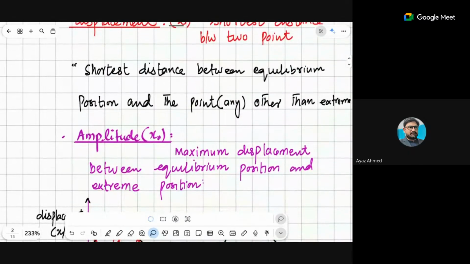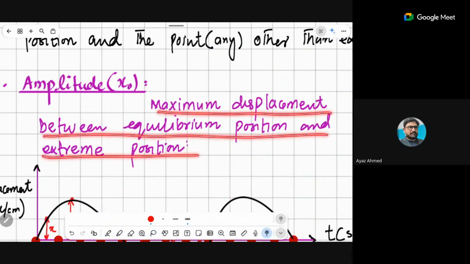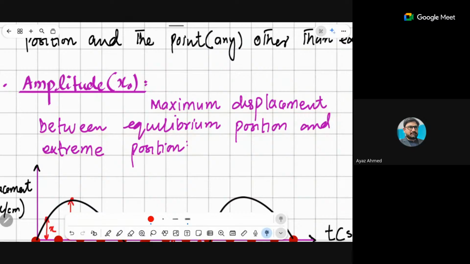Amplitude is represented by x naught, and this is basically the largest distance between the equilibrium position and the extreme position. During any oscillation or vibration, if your object is able to maintain the largest displacement, that largest displacement is called the amplitude of oscillation. Is it clear to everyone?